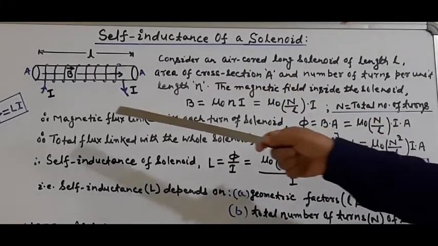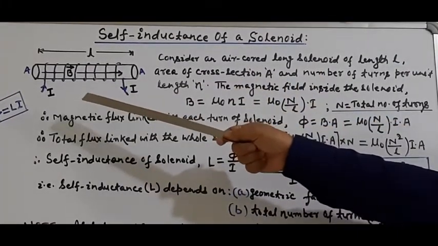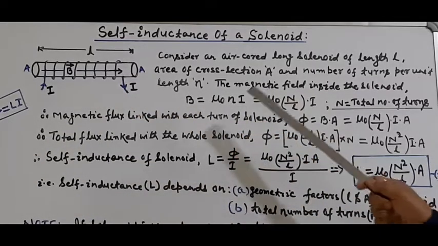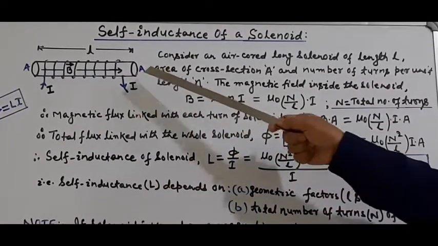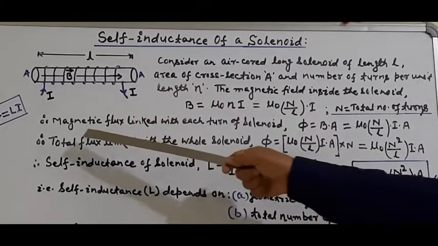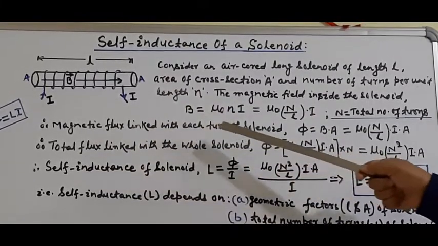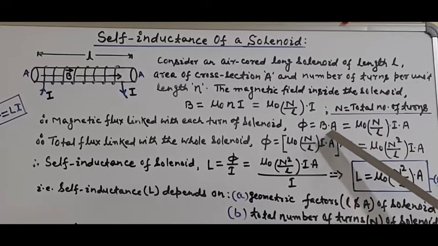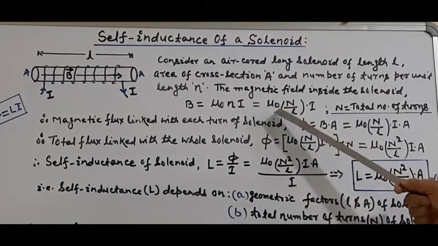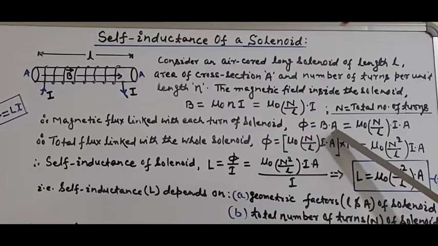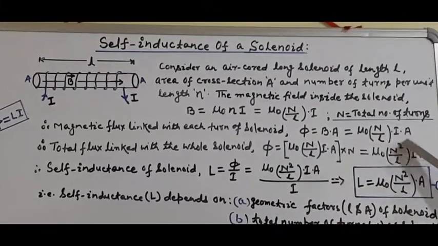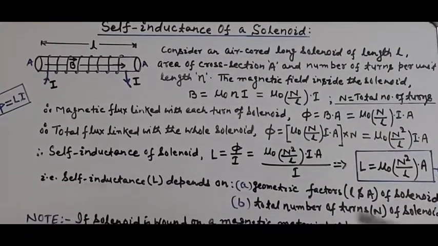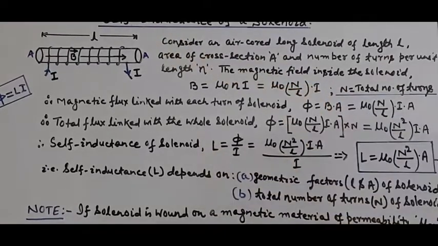Now we shall find phi, the magnetic flux linked with the solenoid, and phi is equal to B into A. So the magnetic field B multiplied by the area of cross section gives the magnetic flux linked with each turn of the solenoid.